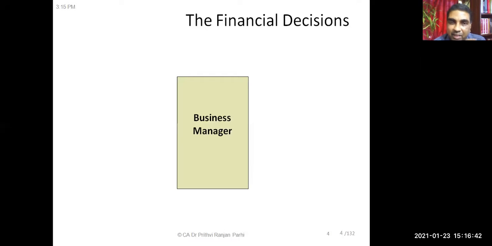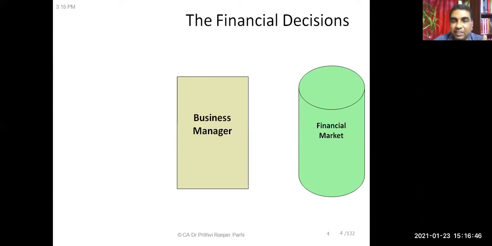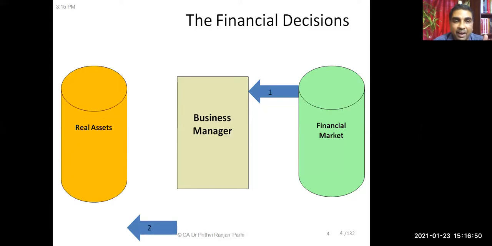Yes, in the previous class also I was explaining to you, a business manager takes various decisions. He collects money from the financial market and he converts the money into real assets. When you do a business, we convert that money into assets, right? So we are collecting money. Let's say we're buying raw material. Raw material is an asset, or you're buying some fixed assets, or let us say you're constructing a building, buying machinery. So what the business manager is doing is converting that money into real assets.